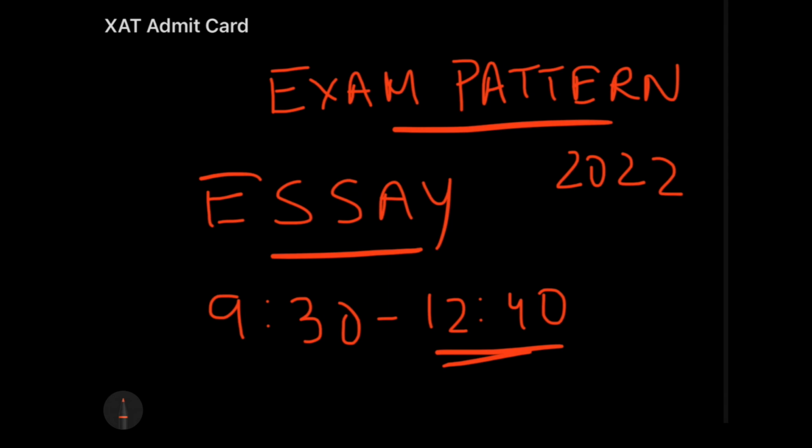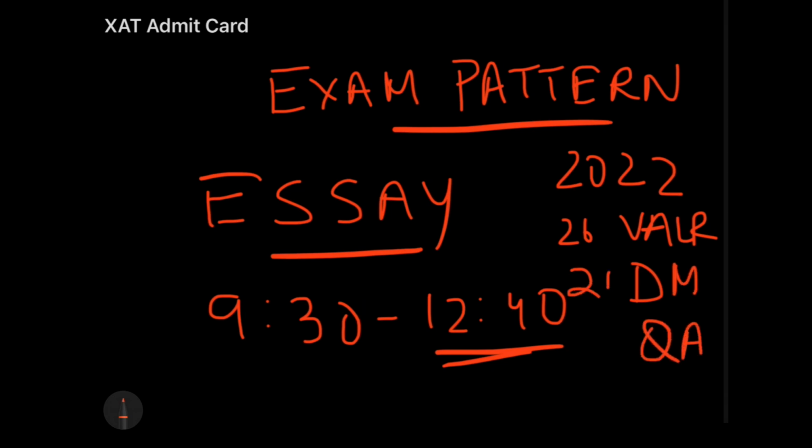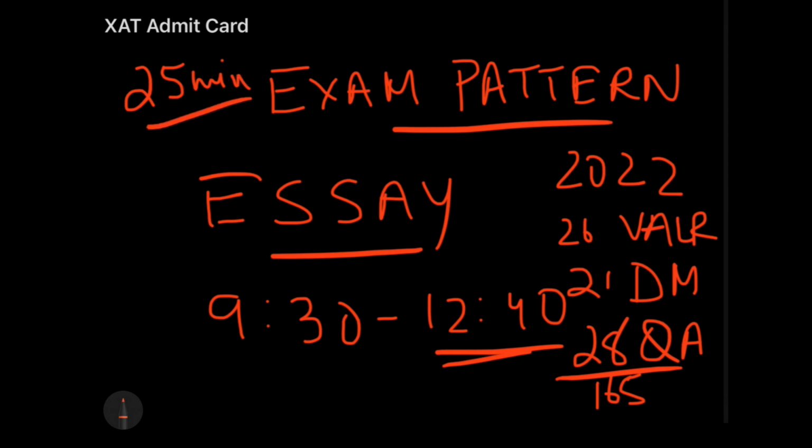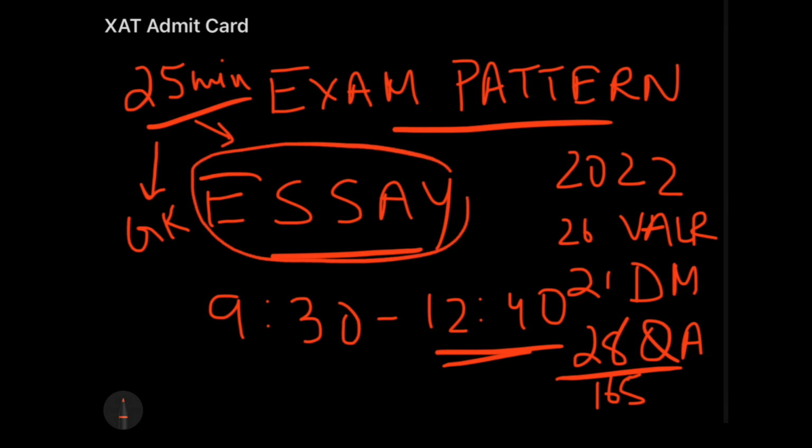The first part is going to have the same VALR section with the same number of questions, 26. The decision making section, same 21 questions, and the QA and DI section, which will have 28 questions. Same pattern, part one is exactly the same. The time for part one is also 165 minutes, exactly the same as what was given earlier. But earlier, we used to get 15 minutes to answer the GK questions. This time they have given us 25 minutes, and in this 25 minutes, we'll have to solve the GK questions also, and we'll have to solve this really lovely essay.